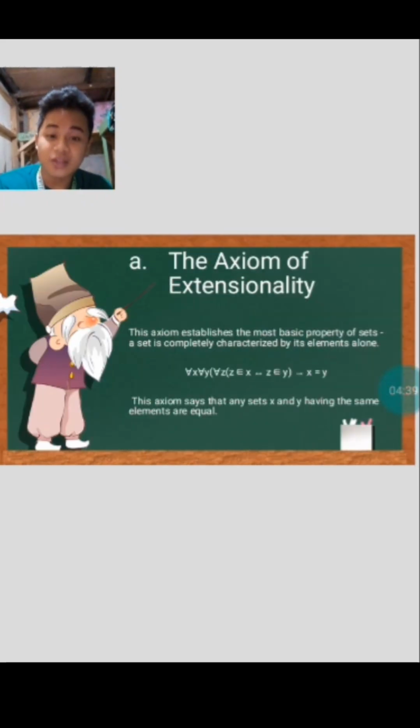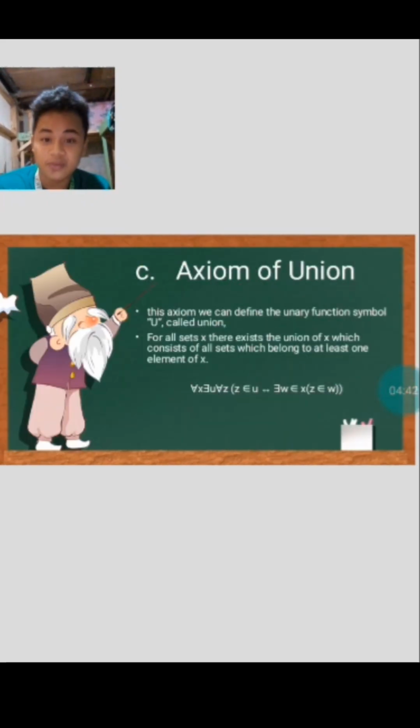Third is the axiom of union. With this axiom, we can define the unary function symbol U called union. You discussed this in logic and set theory, the topic of our first semester. For all sets X, there exists the union of X, which consists of all sets which belong to at least one element of X. So with this axiom, we can define the unary function symbol union by stipulating for all X, U, and Z, where Z is an element of U if and only if there exists W an element of X where Z is an element of W.